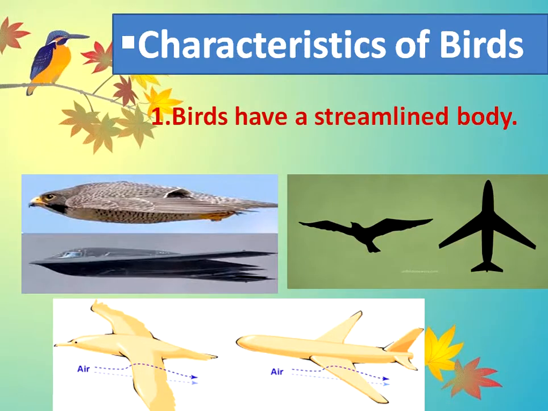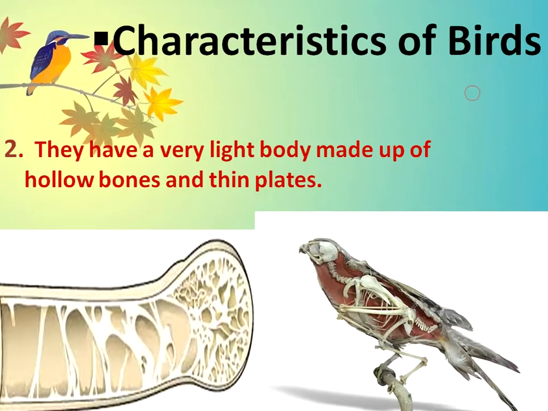First of all, we will start with characteristics of birds. There are 5 main characteristics. First is, birds have a streamlined body. That means broader in the middle and narrower at the ends. When man thought of the aeroplane, he got this idea by looking at birds. The next important characteristic is, birds have a very light body that is made up of hollow bones. This helps the birds to fly.